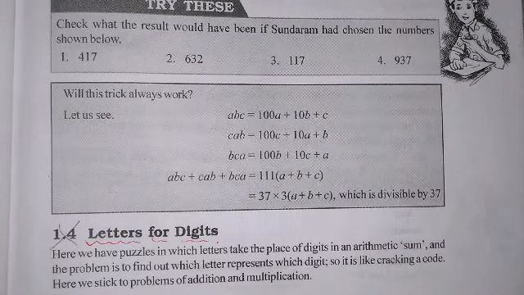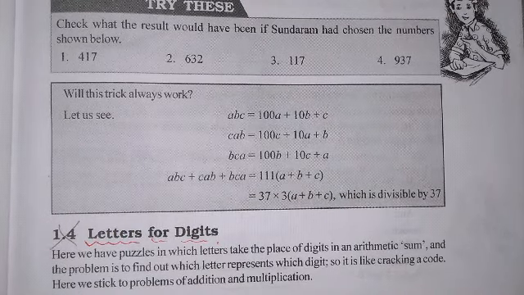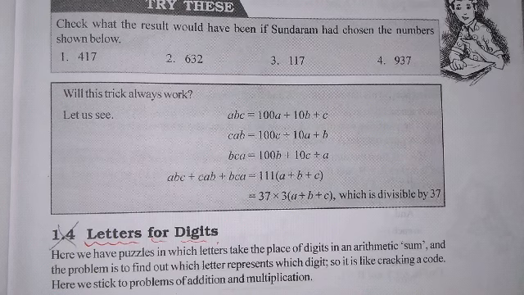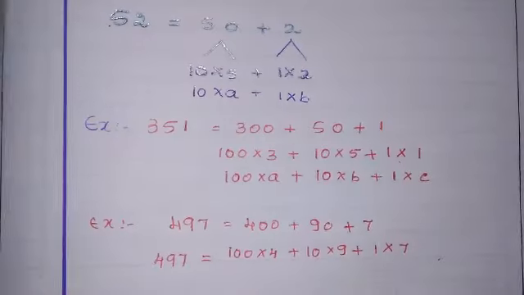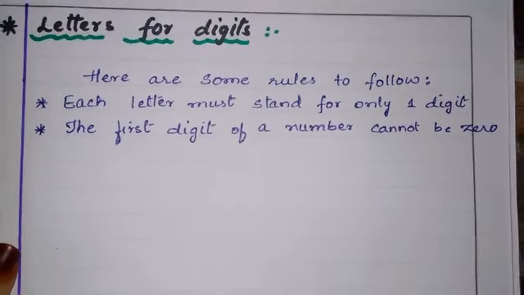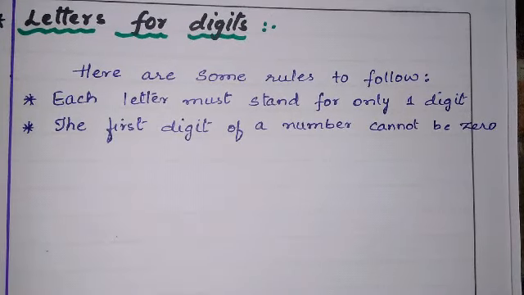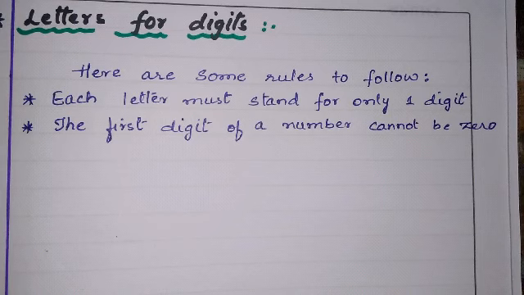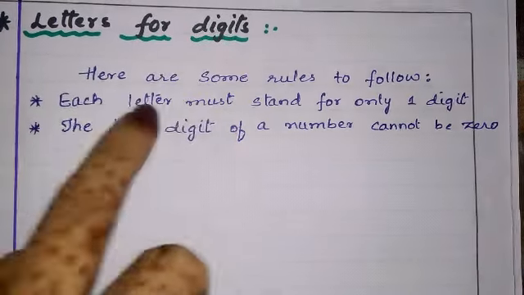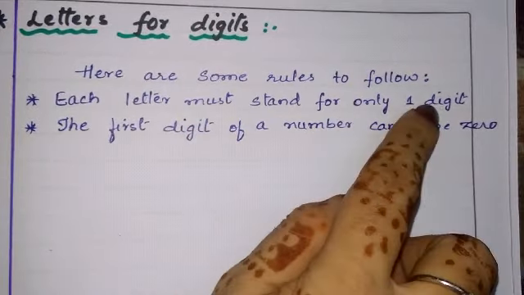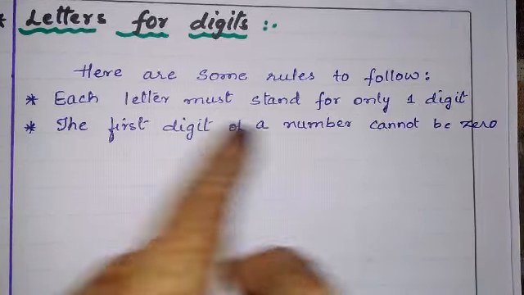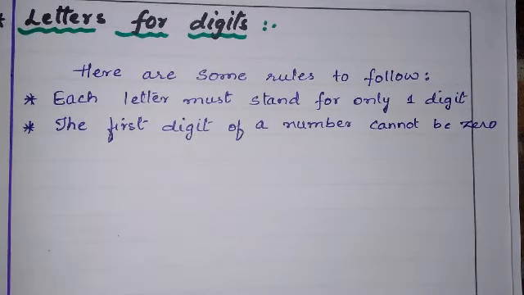First concept is general form of number. Next is letters for digits. Let us see what is the letters for digits. Here in letters for digits you have few conditions. Here are some rules you have to follow to solve this type of problems. Okay. To solve this type of problem, each letter must stand for only one digit. Each letter stands for only one digit.